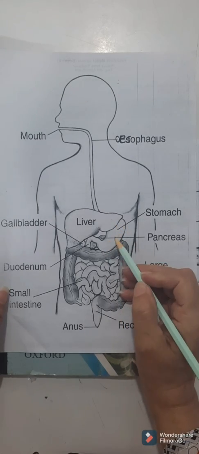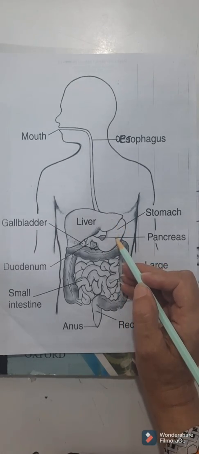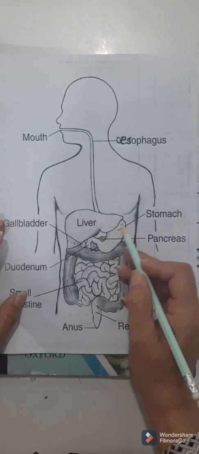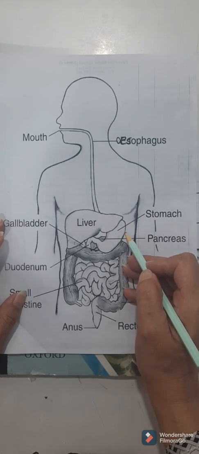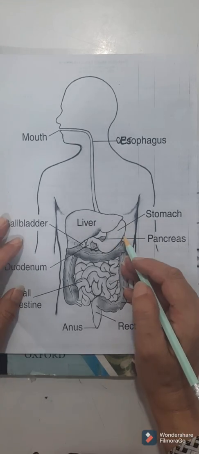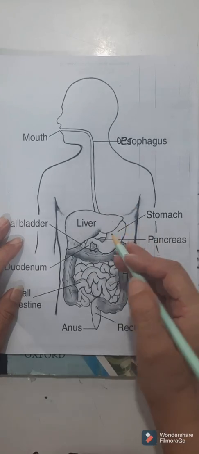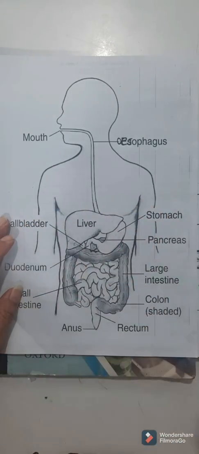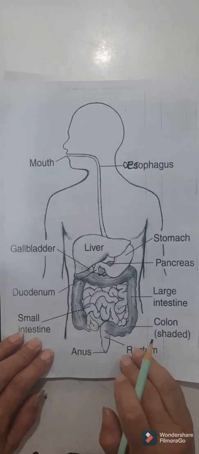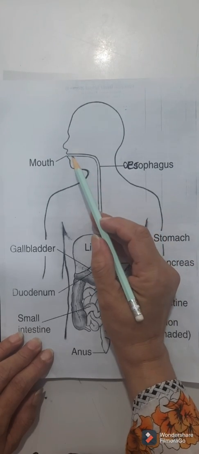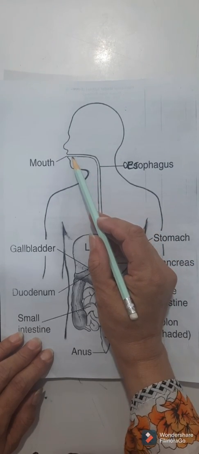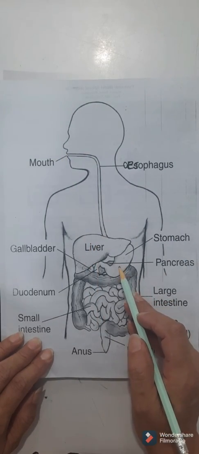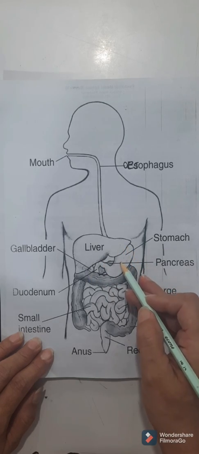Dear students, in the stomach, chemical as well as mechanical digestion takes place. Mechanical digestion takes place by the contraction of the muscular walls of the stomach. It is also called churning of the food. And the chemical digestion takes place by means of the chemicals that are known as gastric juices, which include protease as well. So far you have learned that carbohydrates are converted chemically into simple sugars in the mouth, while proteins, the larger molecules, are converted into amino acids in the stomach.